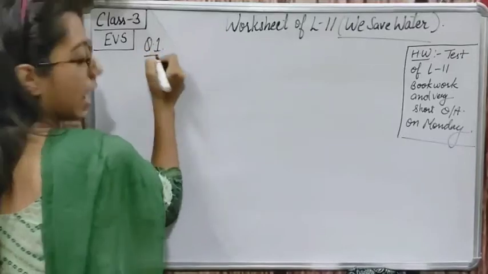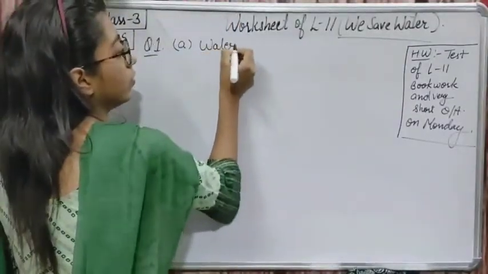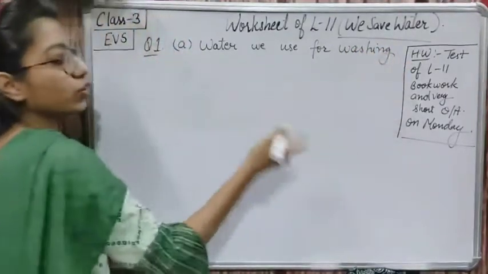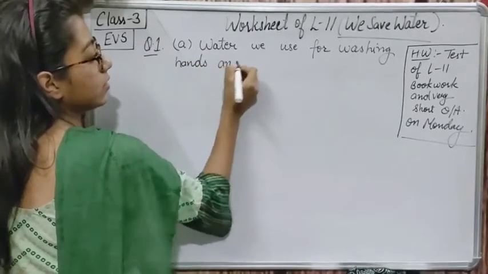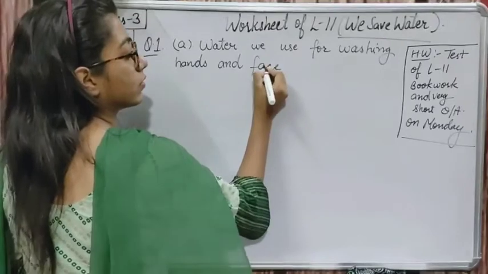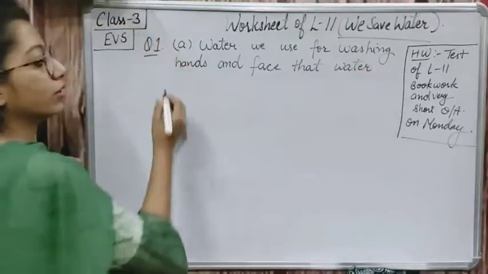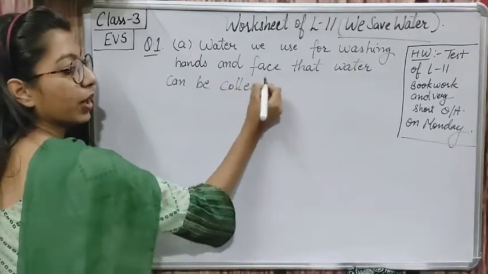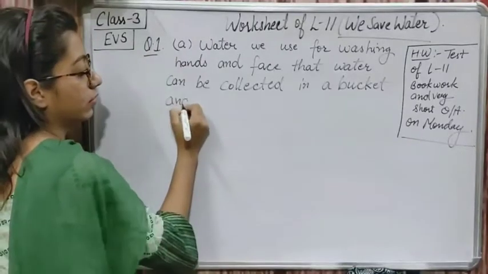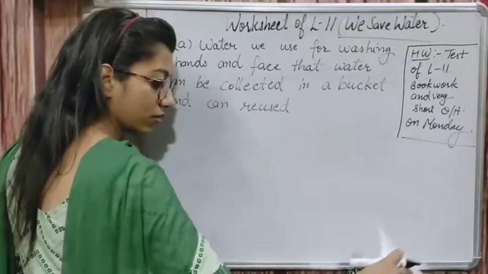The first picture is representing that the water we use for washing hands and face can be collected in a bucket and reused in the toilet.